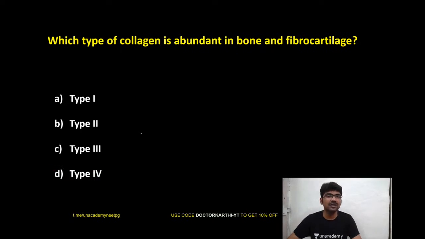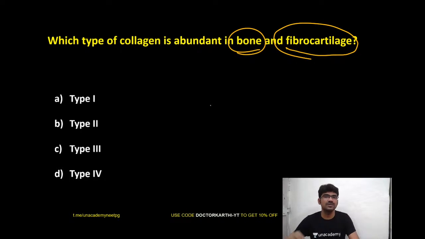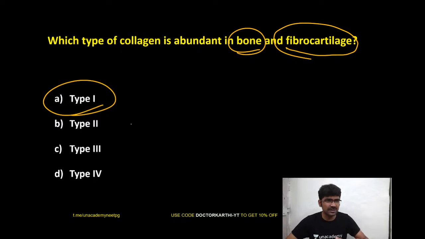Next question: which type of collagen is abundant in bone and fibrocartilage? So bone and fibrocartilage. Answer this. So Abhishek, it is bone and fibrocartilage it is asking. So abundant collagen. Good. So when they say bone and fibrocartilage, it will be your typical type 1 collagen. What about the other types? Let's explore all the other types also.